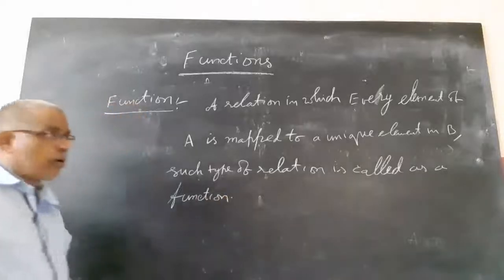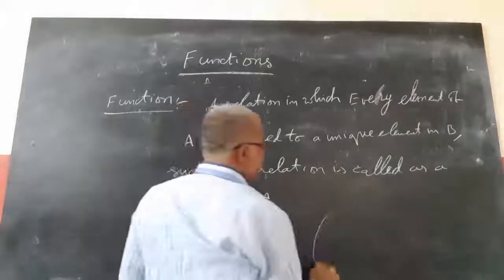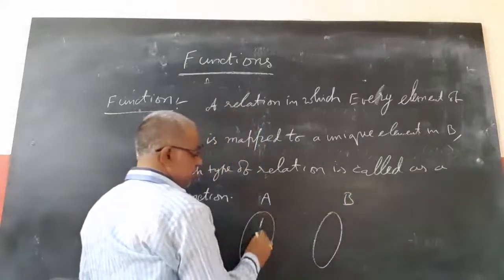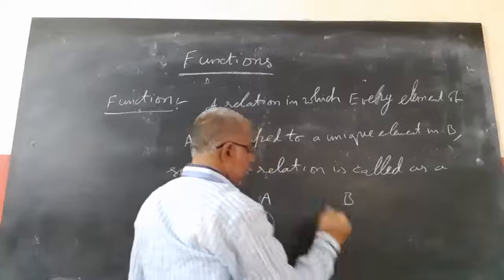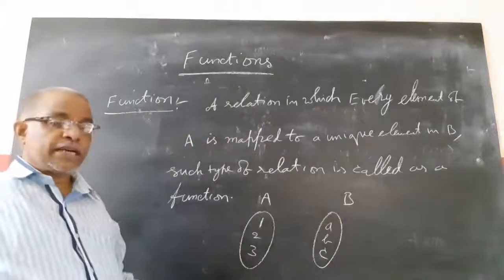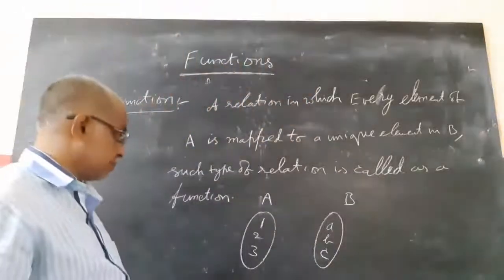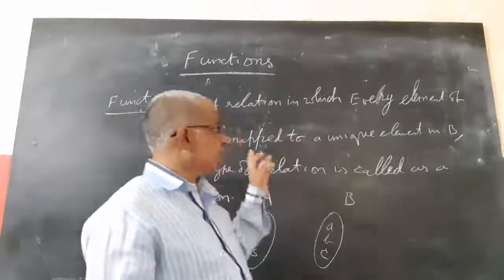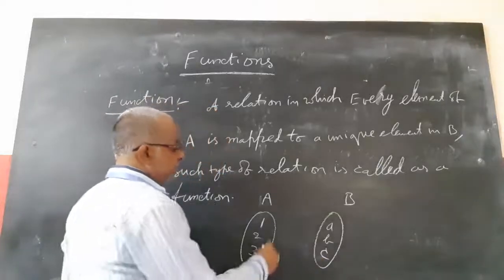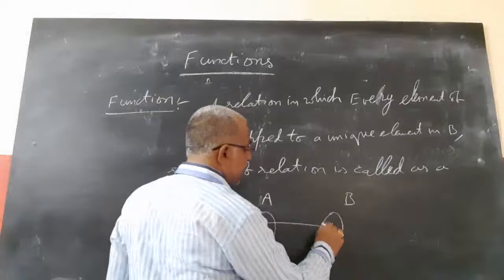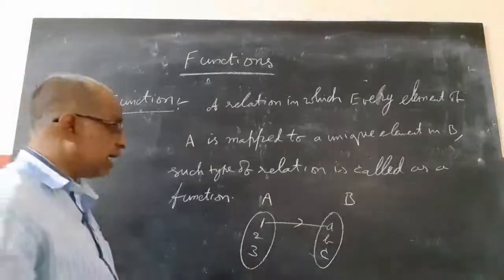This is A and this is B. Take the previous relation: 1, 2, 3 and A, B, C. Now what I am saying is that every element of A, here 1, 2, 3, is to be mapped to a unique element in B. Means if 1 is mapped to A, then 1 should not be mapped to any other element.